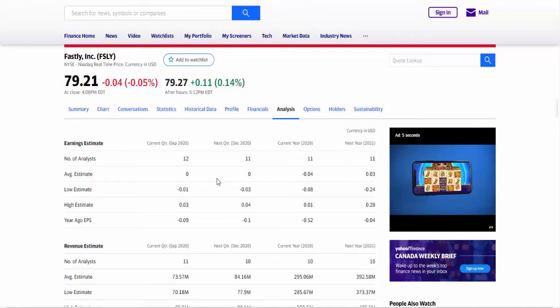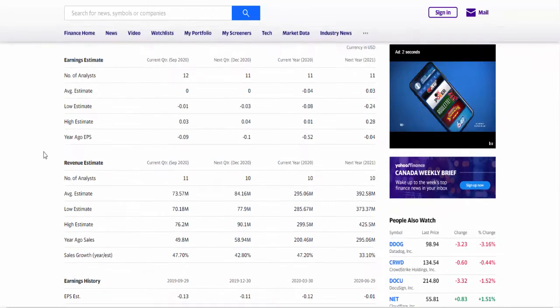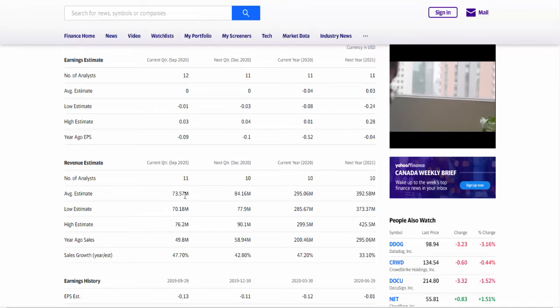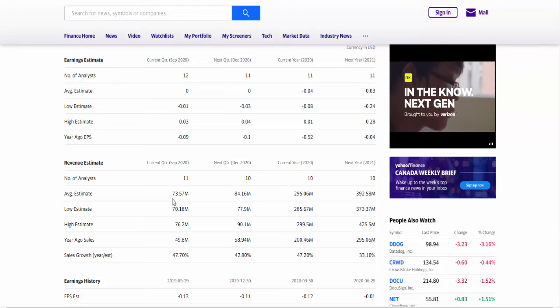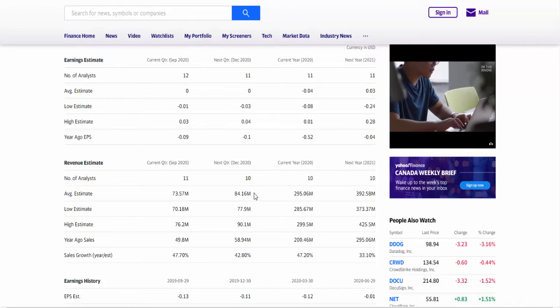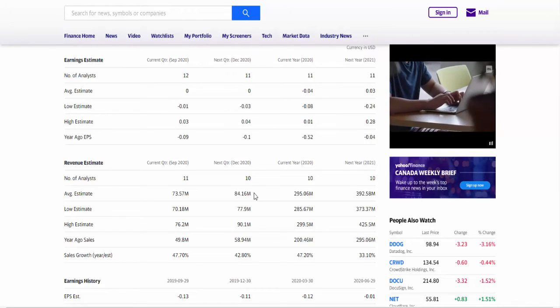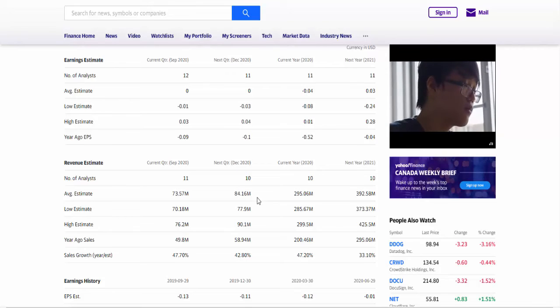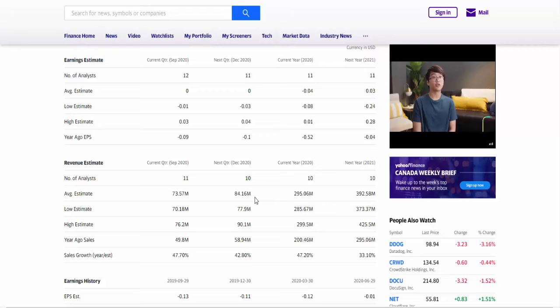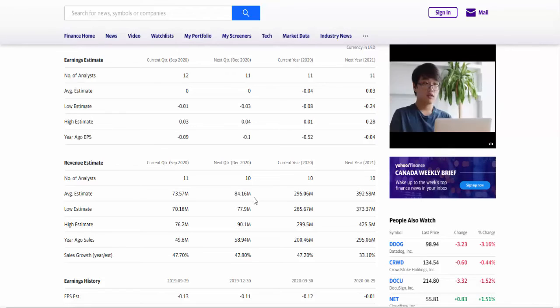And the total revenue, according to these estimates for the third quarter, was expected to be 73 million, like I said at the beginning of the video, but the company revealed that this is not going to be the case. For the last quarter of the year, the estimate is going to be 84 million. I think they are not going to meet this mark again because of the same situation with TikTok and all that.